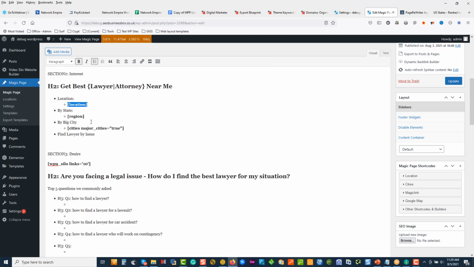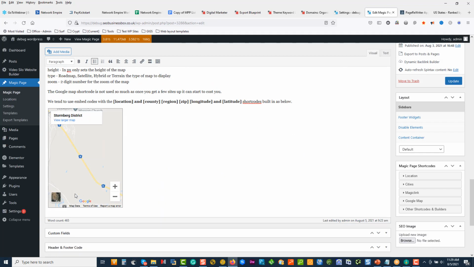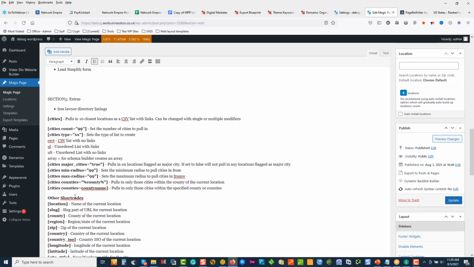So we can start putting shortcodes in here. And what I've done is at the bottom, I've just dropped all the shortcodes into the template so I can see the output. And as I'm flipping through different locales, which I'm going to show you how we do in the next section, we can see how these turn on and off. Just click update. Okay, I'll see you guys in the next video.